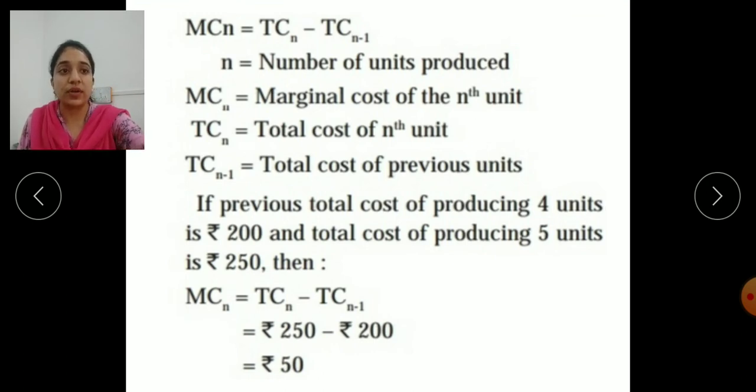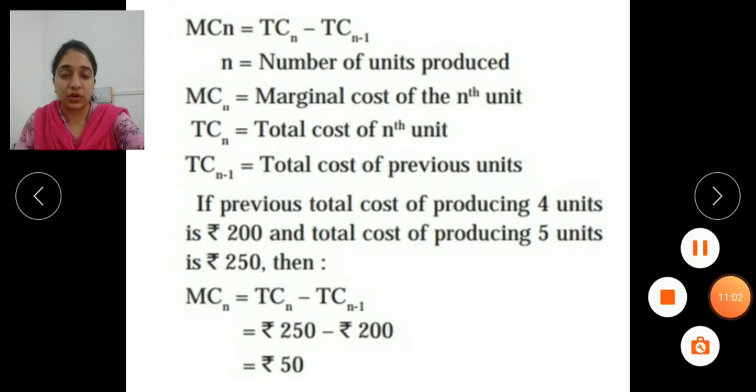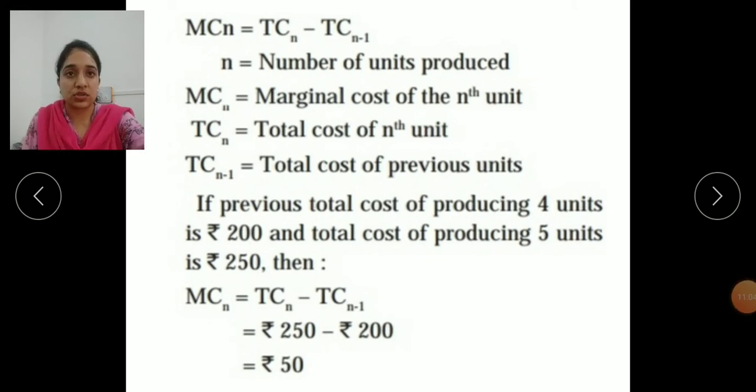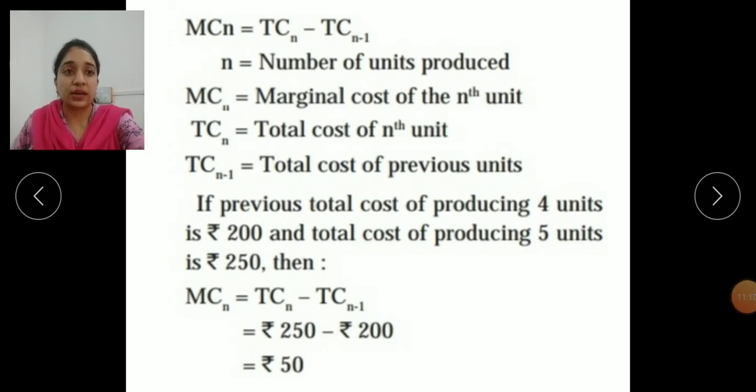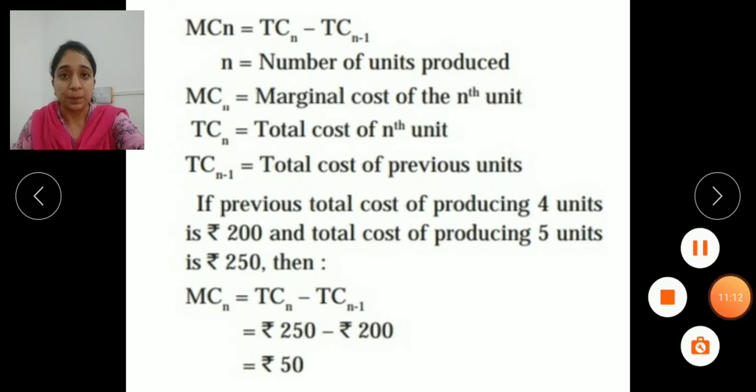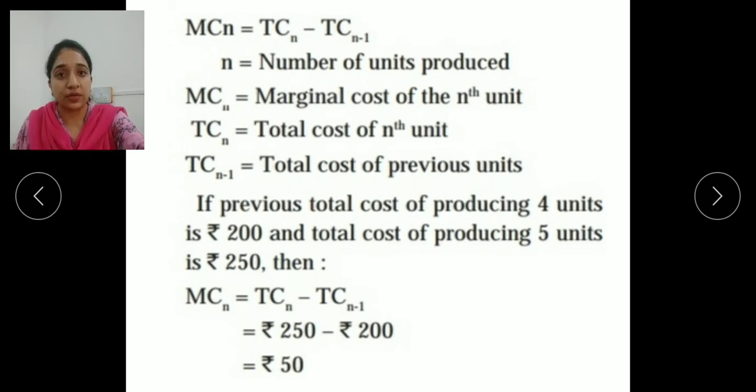So in this way we have seen our 3 concepts in today's video. Total cost is divided into 2 types, that is total fixed cost and total variable cost, and the other one we have seen was the average cost, and the third one which we have seen is the